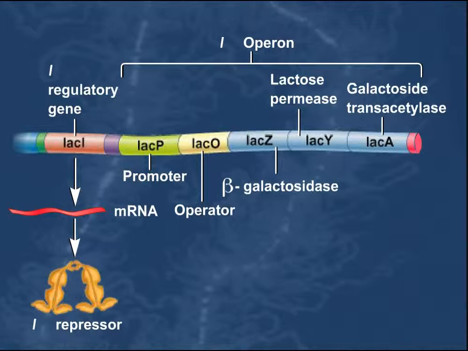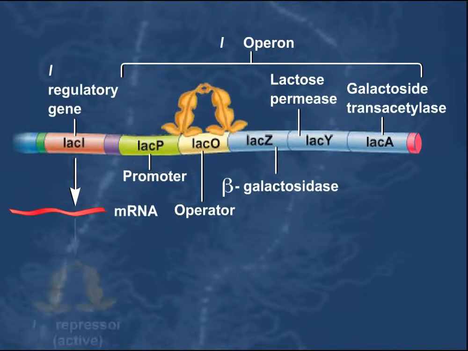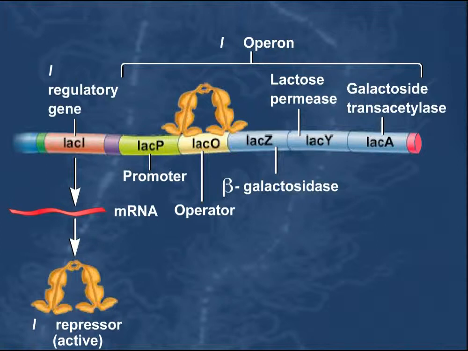In the absence of lactose inside the cell, the Lac repressor protein is active. In its active state, the Lac repressor recognizes and binds to the Lac operator site. When the Lac repressor is bound to the Lac operator site, RNA polymerase is prohibited from recognizing the Lac promoter, and the LacZ, LacY, and LacA genes are not transcribed.